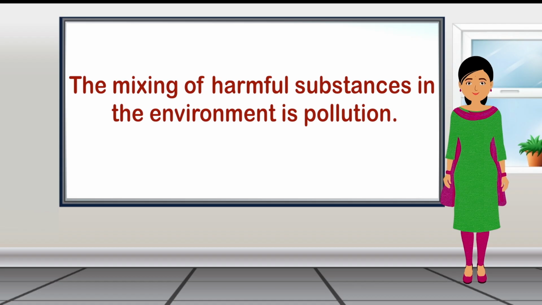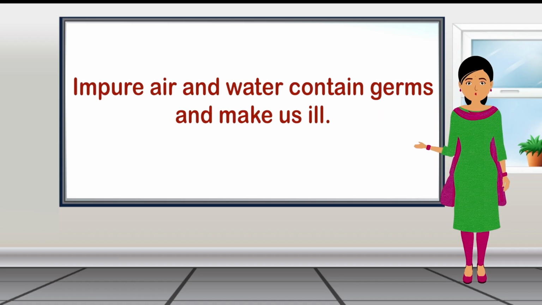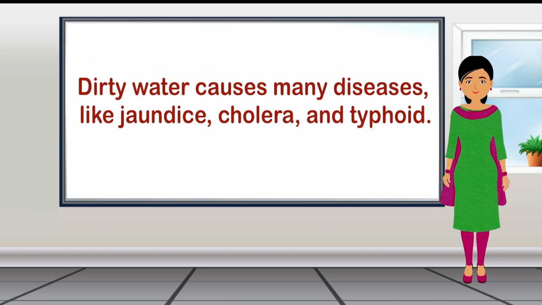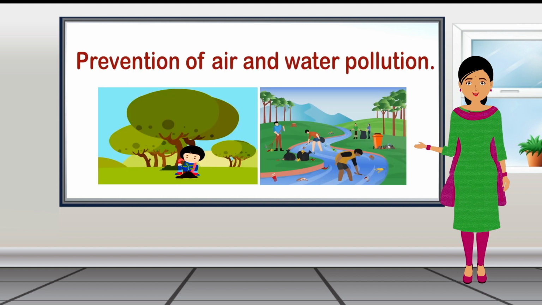The mixing of harmful substances in the environment is pollution. Impure air and water contain germs and make us ill. Dirty air causes many diseases like coughing, wheezing, common colds, tuberculosis, coronavirus, and asthma. Dirty water causes many diseases like jaundice, cholera, and typhoid. Prevention of air and water pollution.